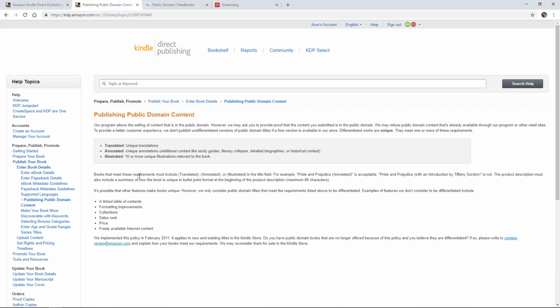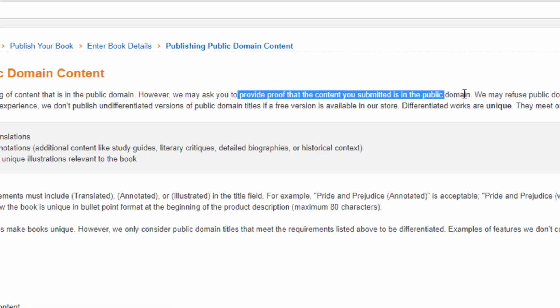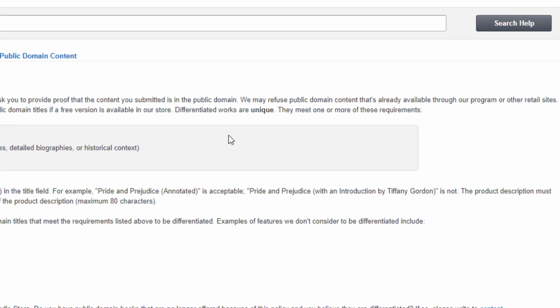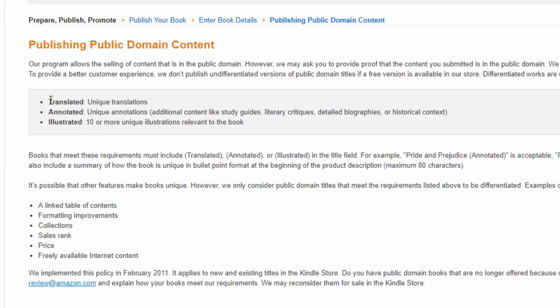So how do we choose which public domain book to republish? That is, if you really want to add value to it. So let's first see what the Amazon KDP team has to say about this. We need to provide proof that the book is indeed in the public domain, and also provide the names of its authors or translators. This is first and foremost.